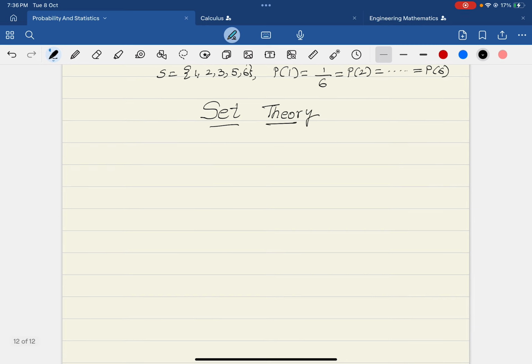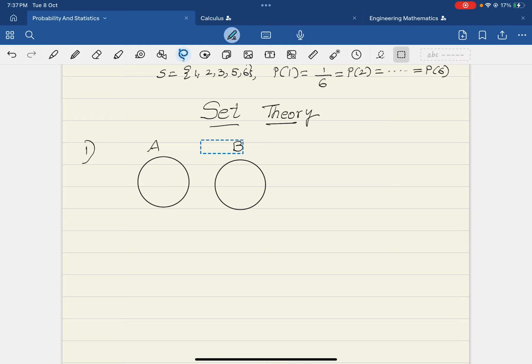Suppose I have two sets. Let us consider A and B as any two sets. Now what do you mean by A union B?